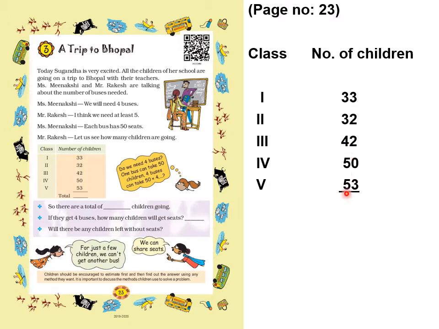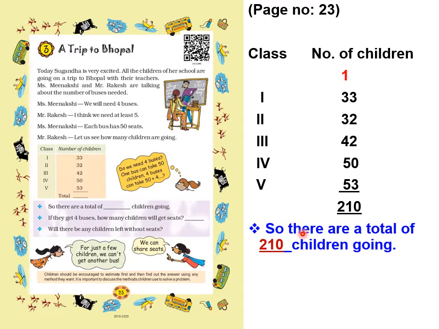Now we have to add these to find the total number of children. So 3 plus 2, 5. 5 plus 2, 7. 7 plus 0, 7. 7 plus 3, 10. So 0 we will write down and 1 will be carried over. So 1 plus 3, 4. 4 plus 3, 7. 7 plus 4, 11. 11 plus 5, 16. 16 plus 5, 21. So how many total children are going on the trip? 210. So there are a total of 210 children going. So in the first answer you will write 210 children.